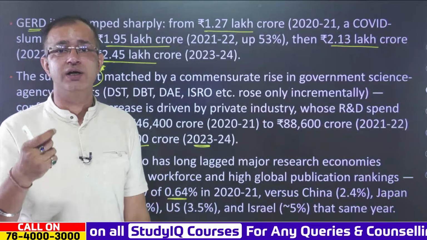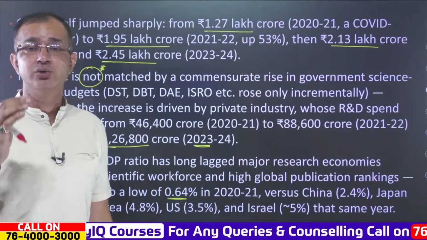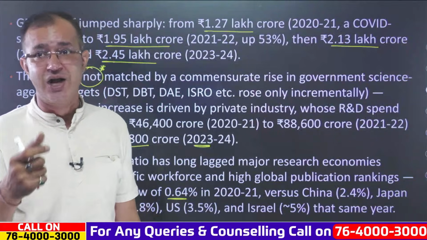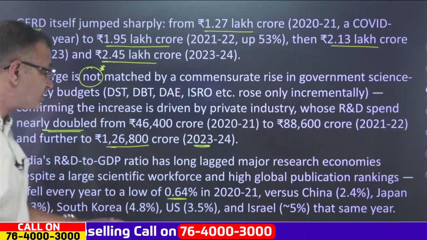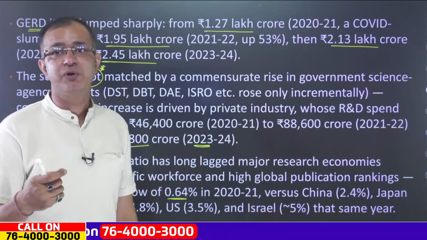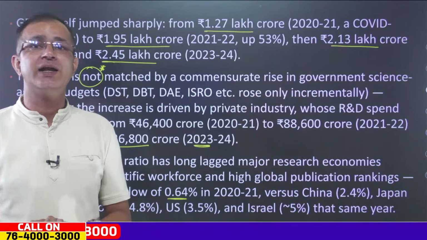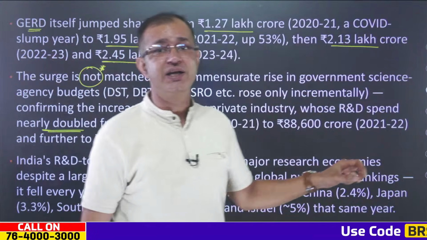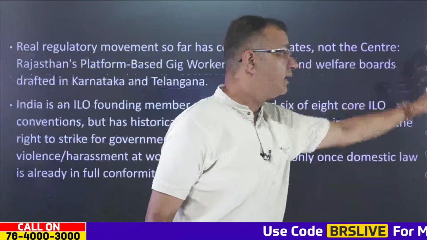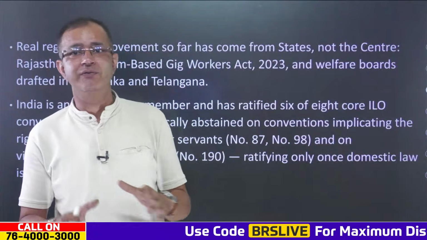in 2020-21. As compared to the research and development spending in China, which is 2.4%, in Japan it is 3.3%, in South Korea it is 4.8% of the GDP, in the US it is 3.5%, and for Israel it is nearly 5% per year, for the same year that we are talking about.